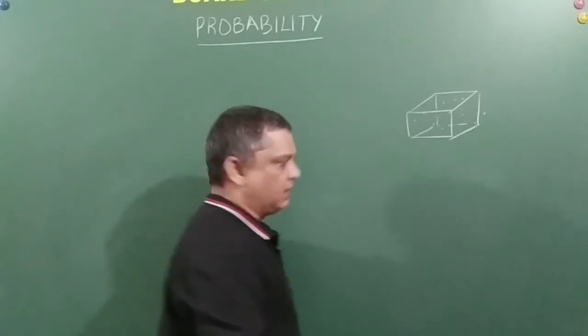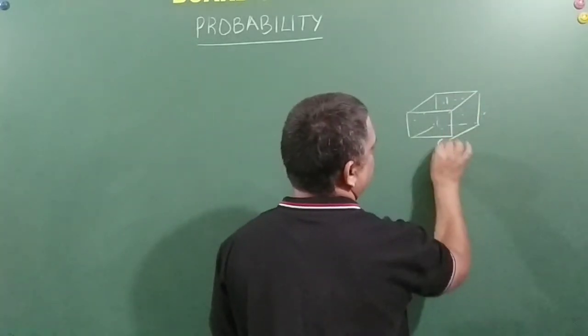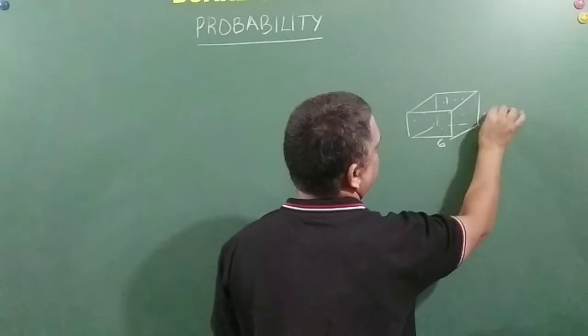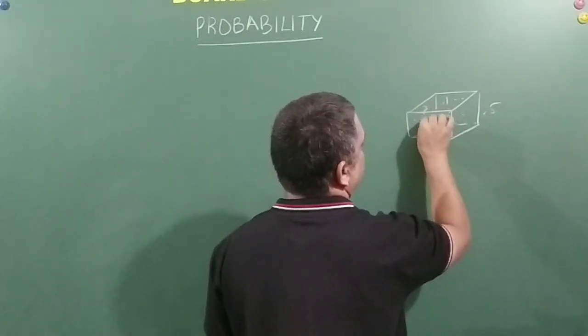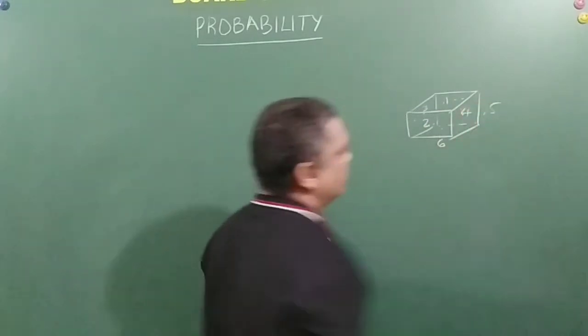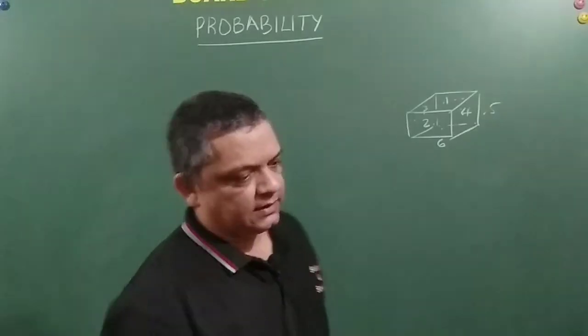Instead of that we can actually write it 1, 6, 5, 3, 2 and the back side is 4, right friends? So it is something like this.